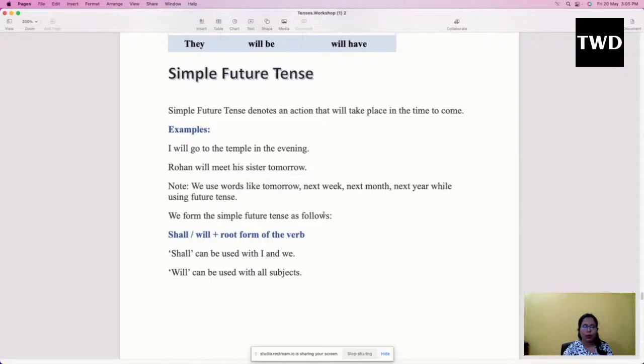We use words like tomorrow, next week, next month, next year while using future tense. We form the simple future tense as follows. So, what is the structure of the sentence? The structure would be subject plus shall or will, plus the root form of the verb. That totally depends on you whether you use shall or will. That means the verb comes in its v1 form, that is its present form. But it is suggested that you use will, because sometimes shall might go wrong. So it is always better to use will rather than shall.